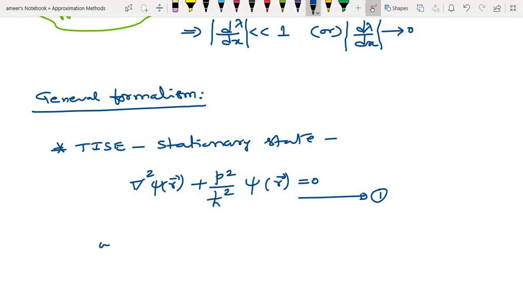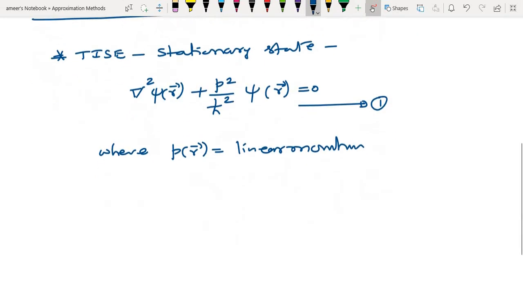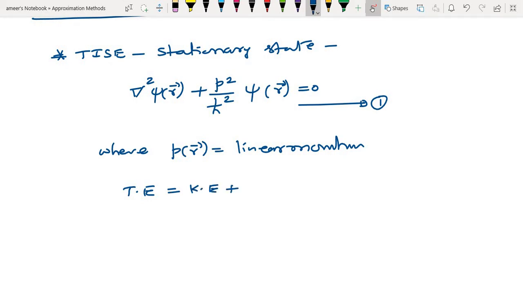Here p is the momentum, the classical linear momentum, which is easy to estimate. The total energy is kinetic energy plus potential energy.